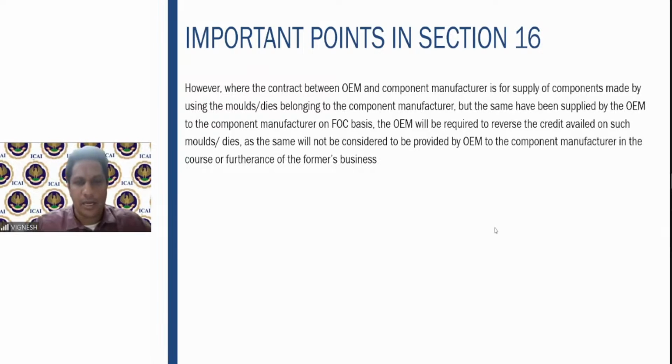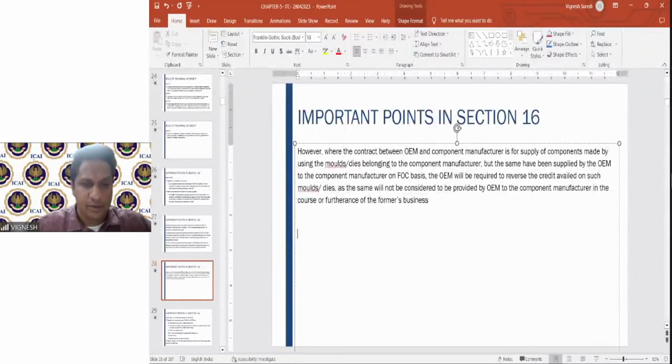See what is happening here. Let me give you an example otherwise. One is the OEM. Here, what is the OEM doing? He is supplying to the component manufacturer free of cost. Okay. So what does the component manufacturer do?